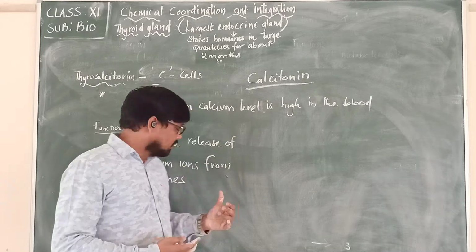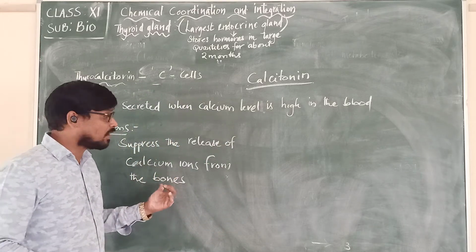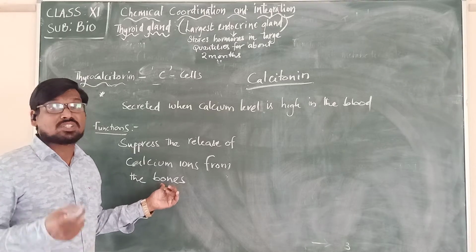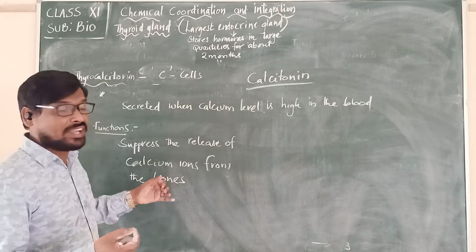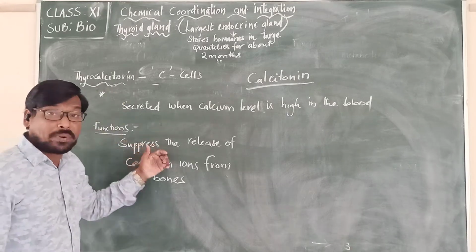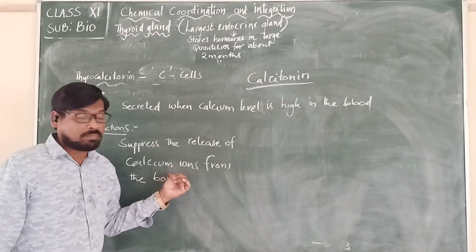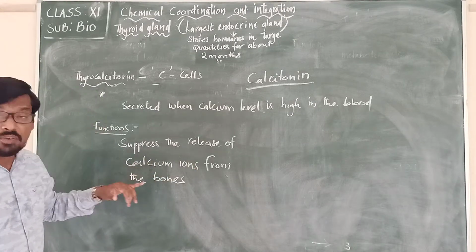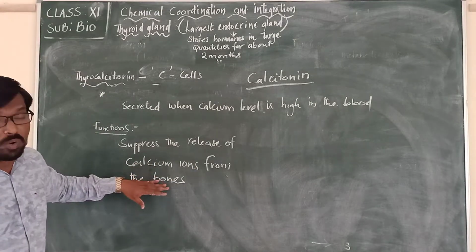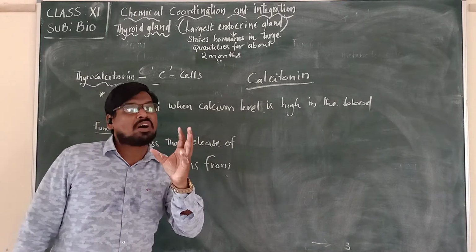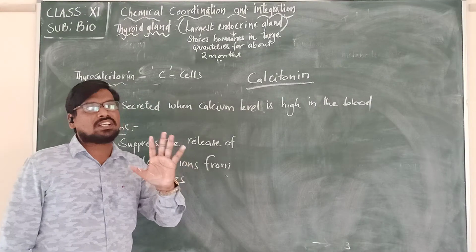But sometimes this calcium may be released from the bones in more quantity, which is not good. In such cases, thyrocalcitonin will suppress the release of calcium ions from the bones, so that it controls the amount of calcium present in the blood.